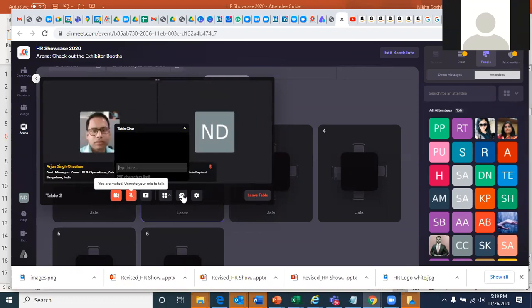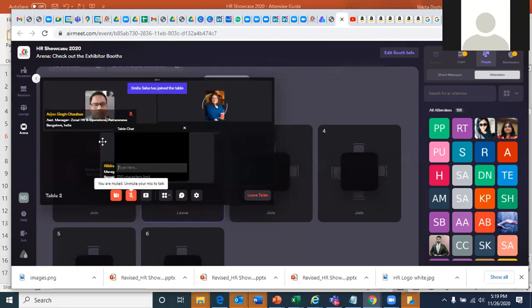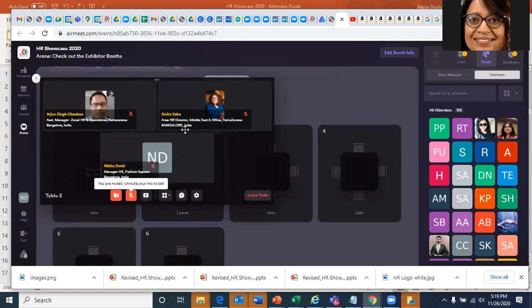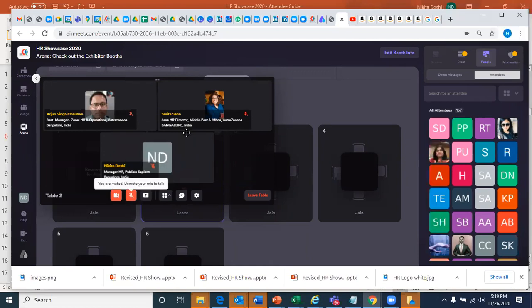You can also do a table chat. You can share your screen. Actually, you will not share the screen. The company representative who's there will share the screen. So this is how anyone who visits the booths will know more about the practice. And then I leave the table.